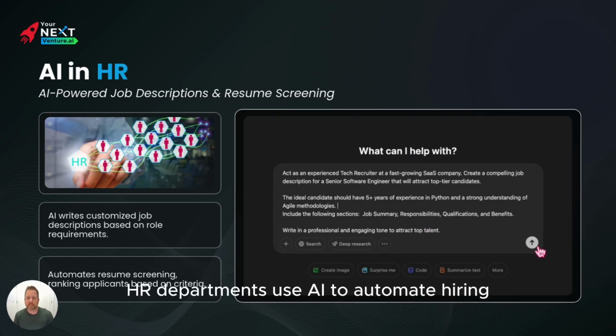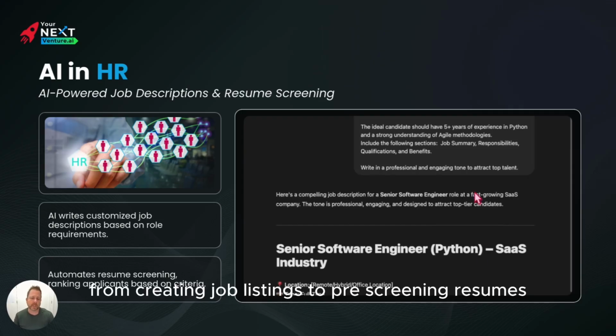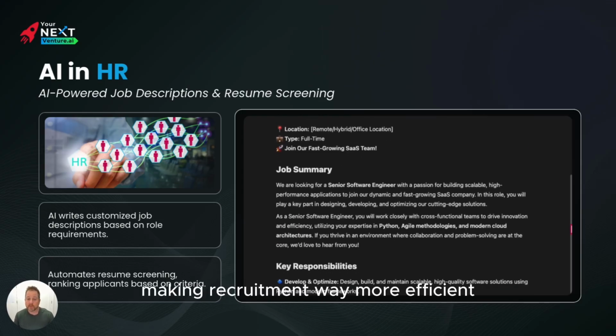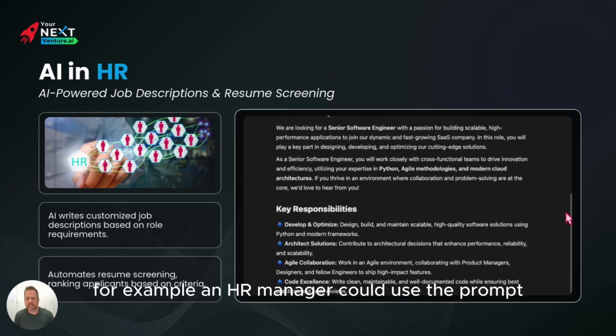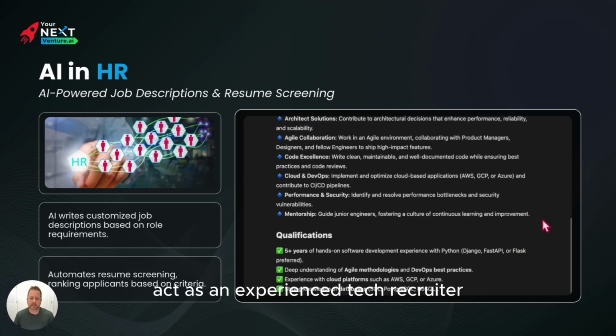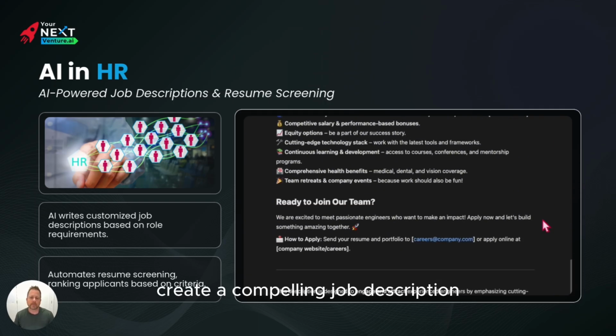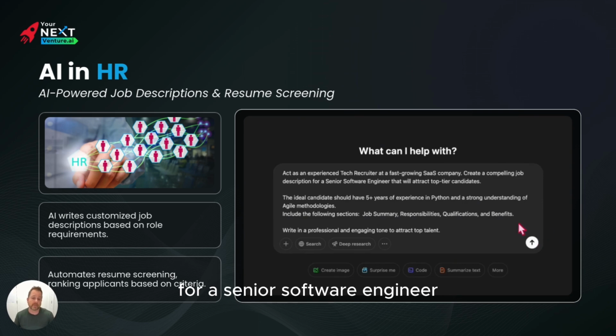Now, HR departments use AI to automate hiring, from creating job listings to pre-screening resumes, making recruitment way more efficient. For example, an HR manager could use the prompt, act as an experienced tech recruiter at a fast-growing SaaS company. Create a compelling job description for a senior software engineer that will attract top-tier candidates.